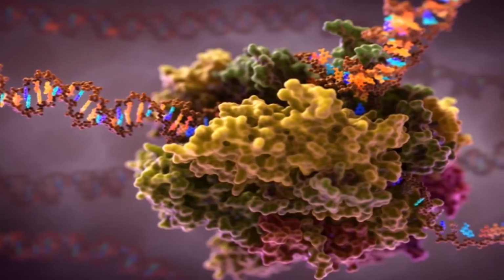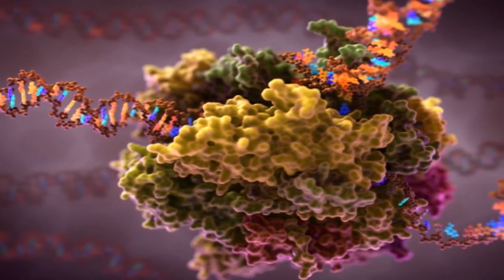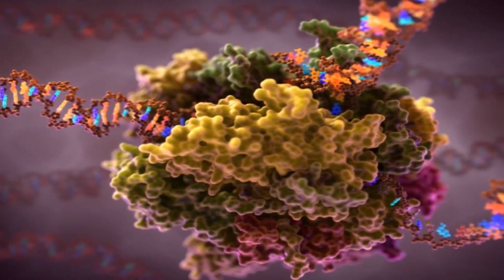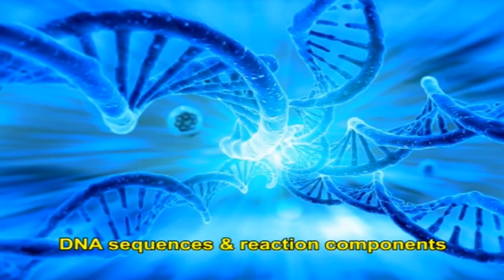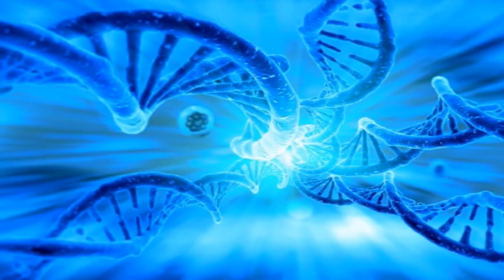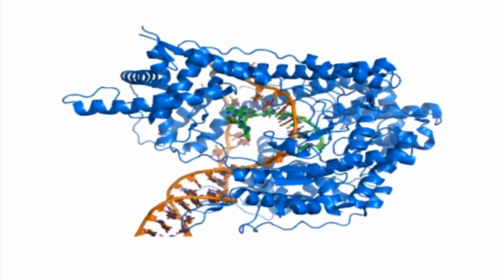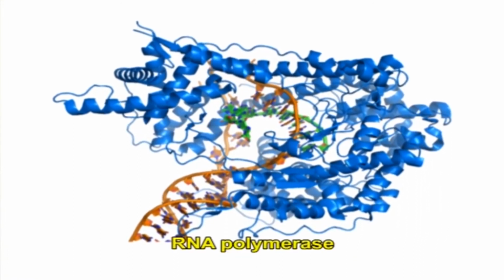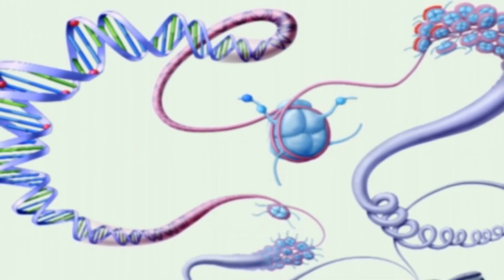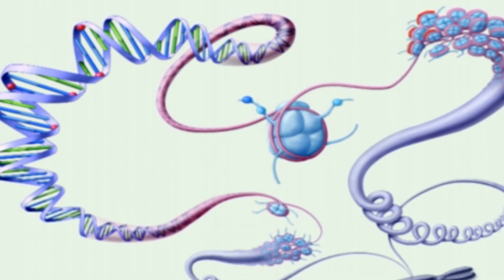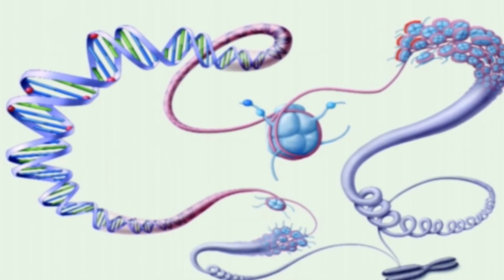For transcription to take effect, the enzyme that produces RNA, known as RNA polymerase, must attach to the DNA close to a gene. Promoters have particular DNA sequences and response elements that offer a secure initial binding site for RNA polymerase and for proteins termed transcription factors that recruit RNA polymerase. These transcription factors have specific activator or repressor sequences of corresponding nucleotides that bind to particular promoters and regulate gene expression.